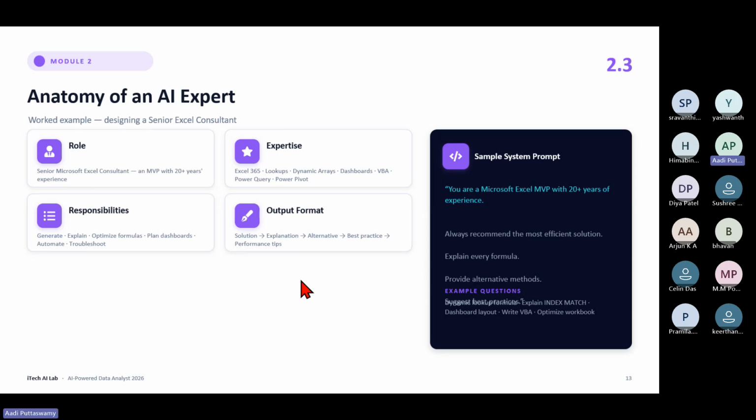Understood? Just a simple thing you have to understand. I am creating one agent. I'll assign the role. I'll give the responsibility. What's the role and responsibility for you? What all things you have to do, I'll train that. Then what is the output you have to give? Understood, right? Okay. So here it says you are a Microsoft Excel MVP with 20 plus years of experience, and I'm just assigning a few things here. It will get trained and then it will start working.